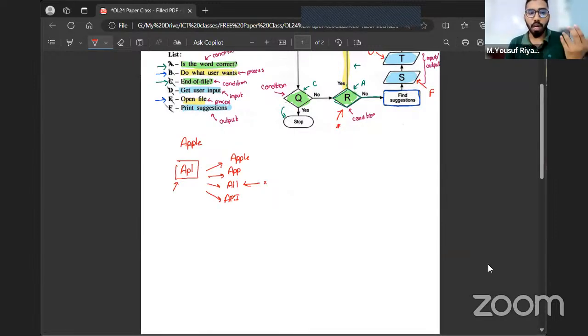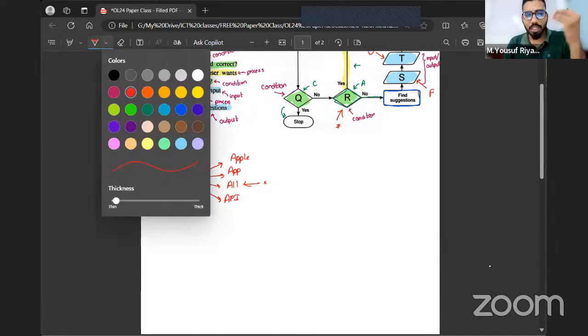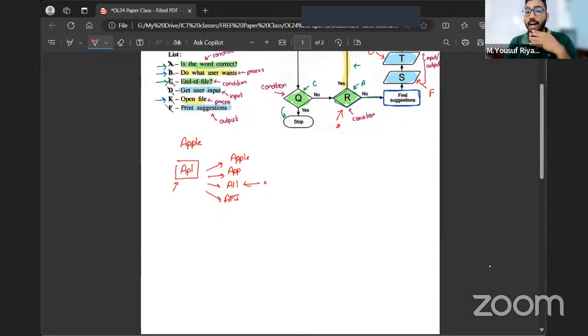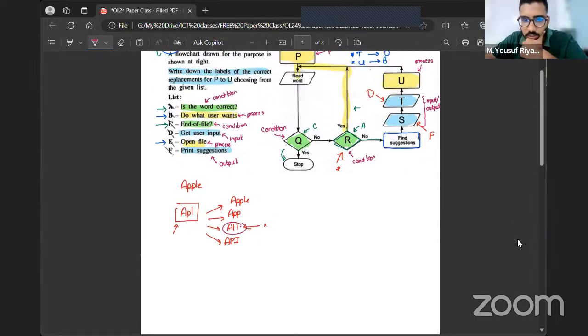Can the program predict that this person meant Apple? It's hard. There are ways using AI nowadays, but it's hard for a program to predict exactly what I meant. So after it gives me the suggestion, now I have the ability to say, I made a typing mistake, actually it's not APL, it should be AWL. I can mention that. So that's why we're getting the user input. After it shows the suggestion, the user enters exactly what word he meant, and that will get replaced. Got it?